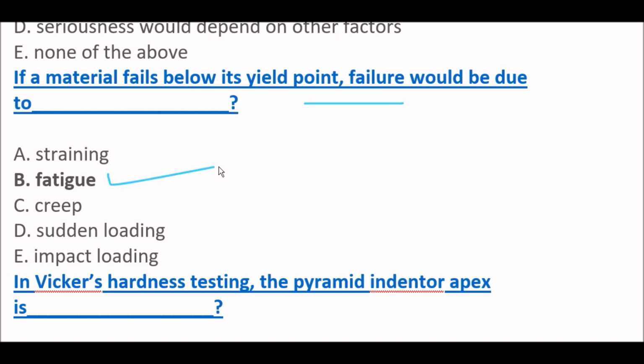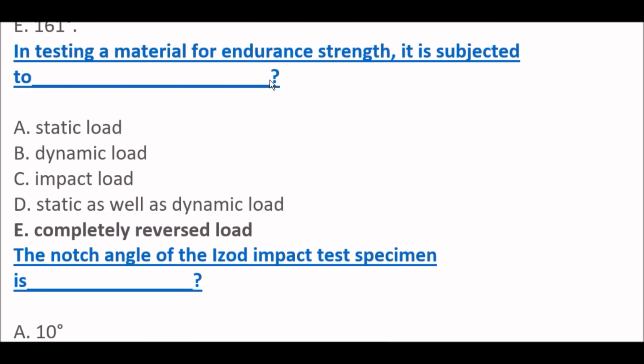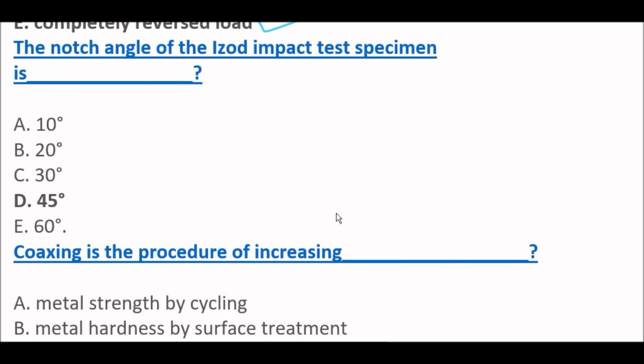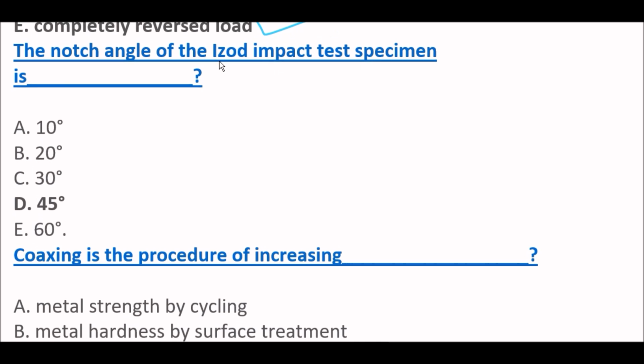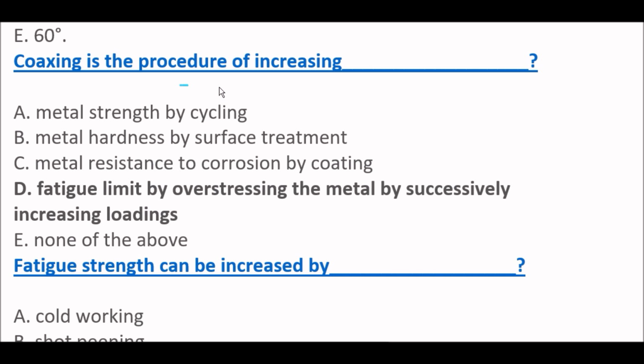Okay. Next question. In Vickers hardness testing, the pyramid indenter apex angle is 136 degrees. Next question. In testing a material for endurance strength, it is subjected to completely reversed load. Next question. The notch angle of the ISO impact test specimen is 45 degrees. Okay. Next question. Coaxing is the procedure of increasing fatigue limit by overstressing the metal by successively increasing loadings. Next question.